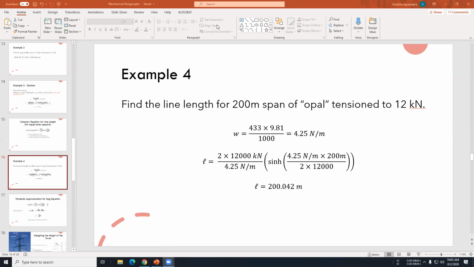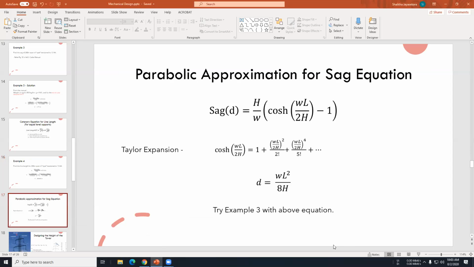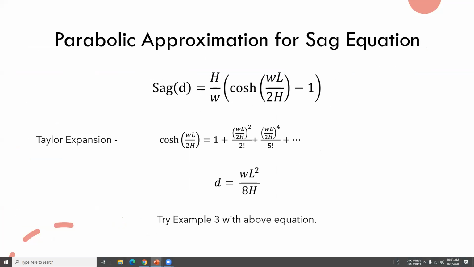Okay. So now we had that this is the equation for sag. It has the cosh terms. Having cosh terms is not that difficult, but we can simplify the equation using the Taylor expansion.